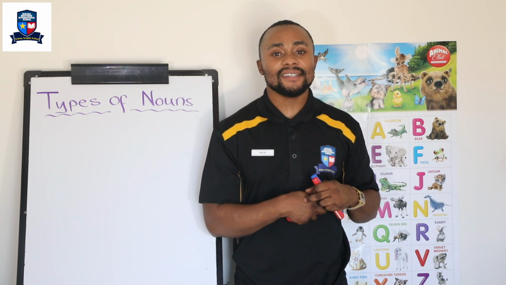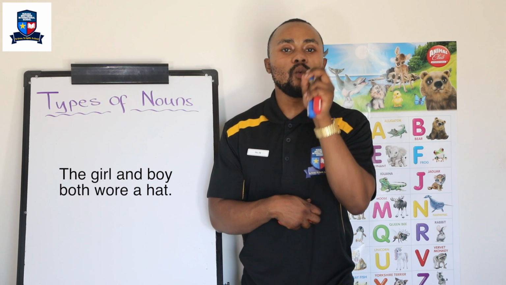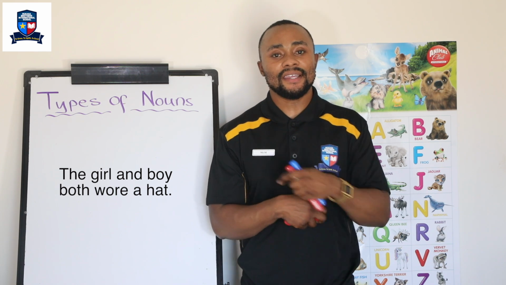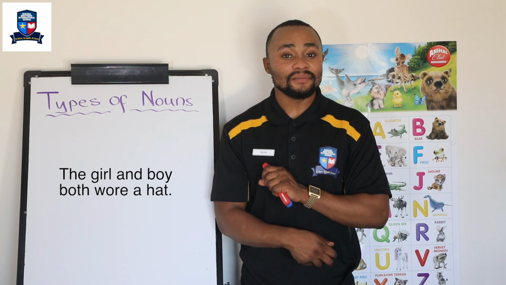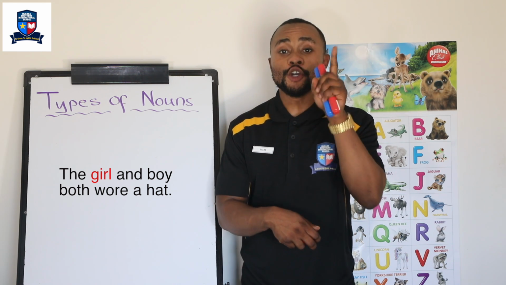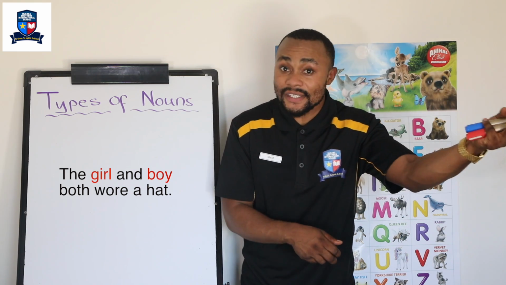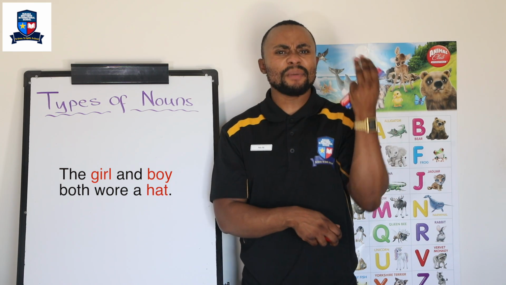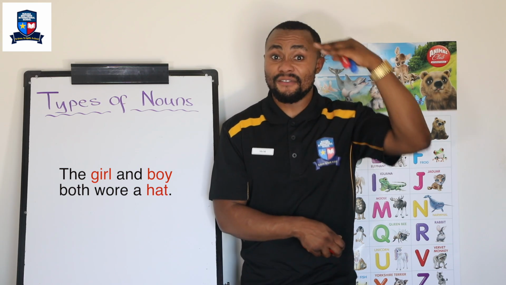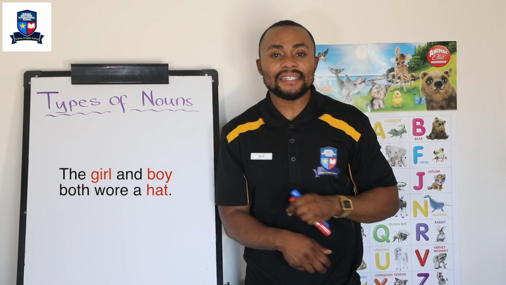The next sentence is: the girl and boy both wore a hat. So what is or what are the collective nouns in this sentence? Very good. There are about 3 collective nouns. For example, one of them is girl, because that's very generic. Boy. Who is this boy? And then hat. But what is the hat? What type of hat is it? Is it long? Is it flat? All right. So it is a collective noun.